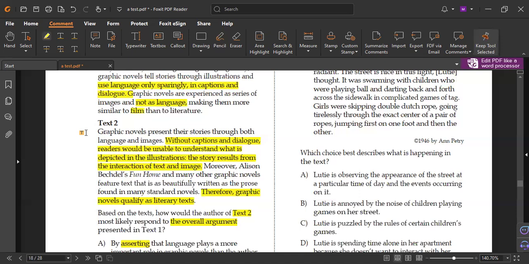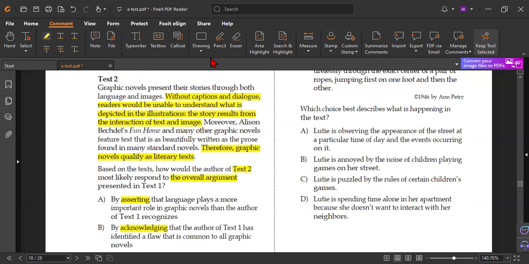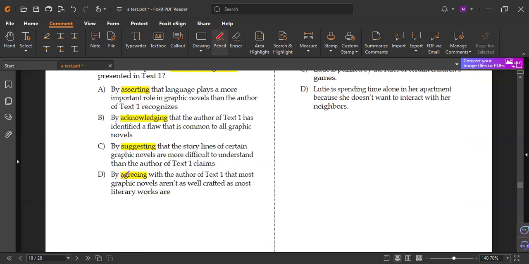How did we know? He said, without captions and the dialogue, readers will be unable to understand what is depicted in the illustrations. And he said graphic novels qualify as literary text and not film as you think. So he disagreed. Answer D said by agreeing. By agreeing with the author, wrong.